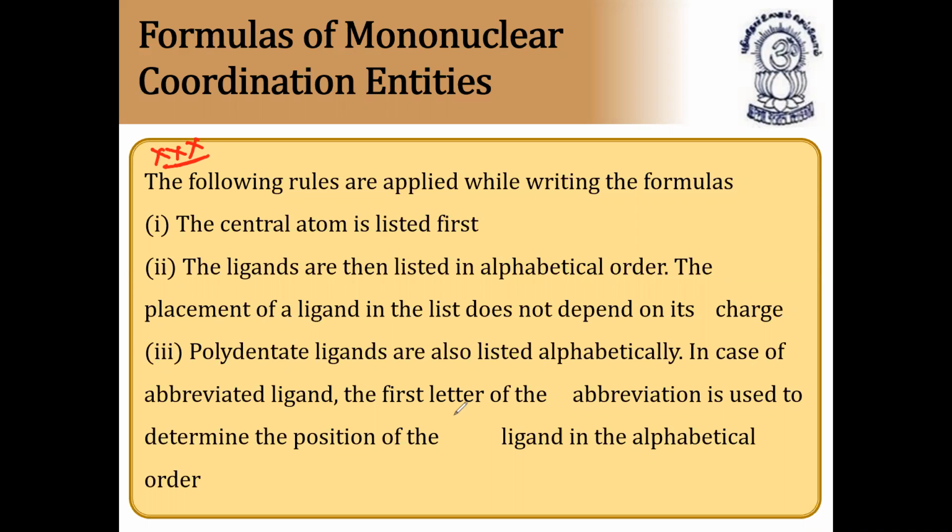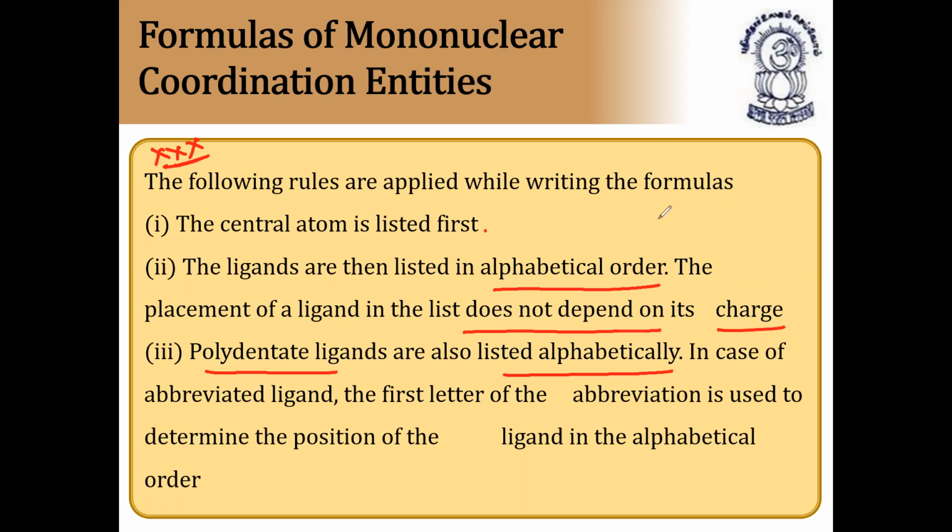The following rules are applied while writing the formulas. Rule number 1: the central atom is listed first. The ligands are then listed in alphabetical order. The placement of a ligand in the list does not depend on its charge. Polydentate ligands are also listed alphabetically. So if a metal is attached to two or more different ligands, they are written according to the alphabetical order of their names.